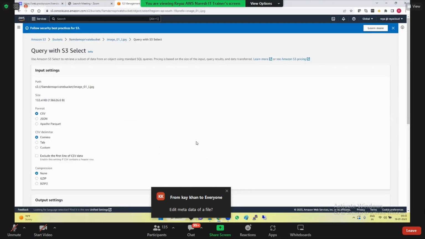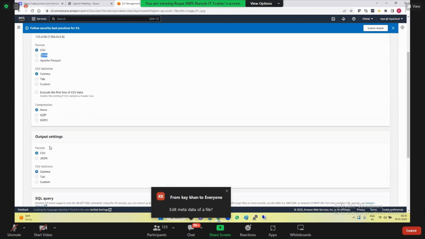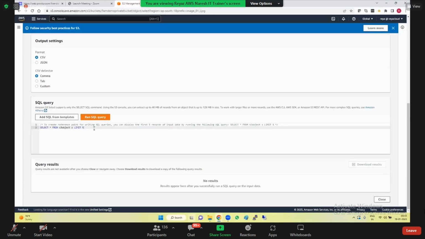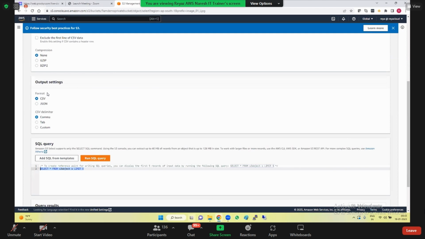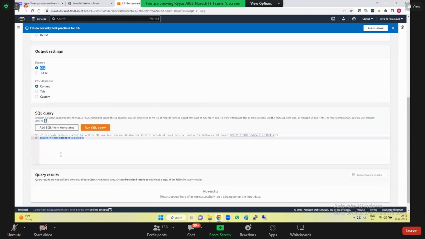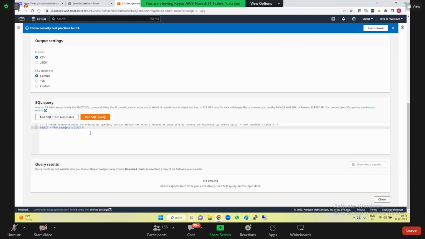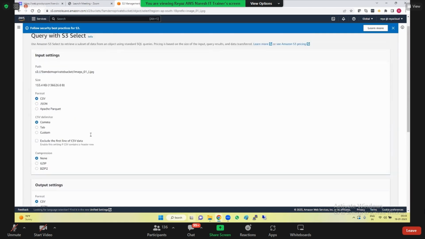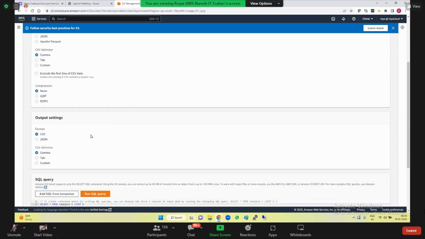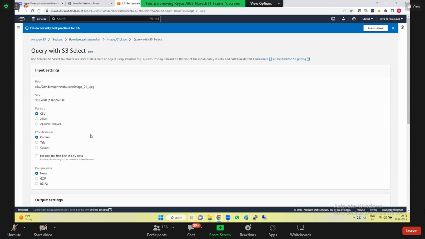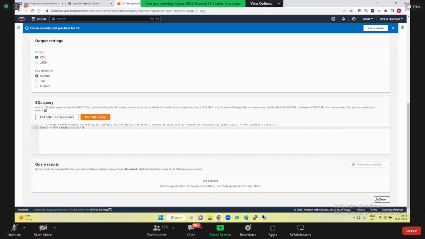And you have something called query with S3 Select. If you have some logs in CSV format or JSON, you can generate the output and then start running some SQL queries here. So if you know SQL queries and you want to retrieve the data from these formats, you can just give it a try.